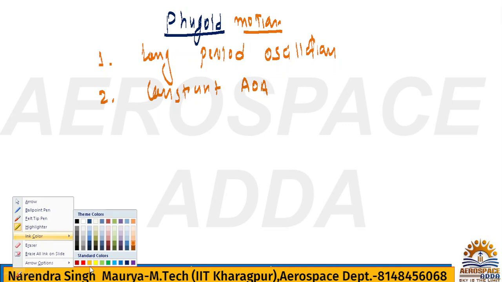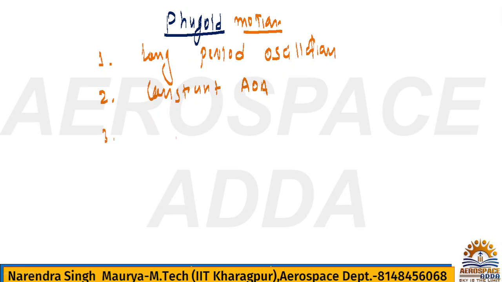And very important, that variation. In case of phugoid motion, two things are constant: long period oscillation and constant angle of attack. But two things are variable. What is the variable thing? That is speed and altitude. So these two are one. And third point you need to write, in phugoid motion, aircraft speed and altitude